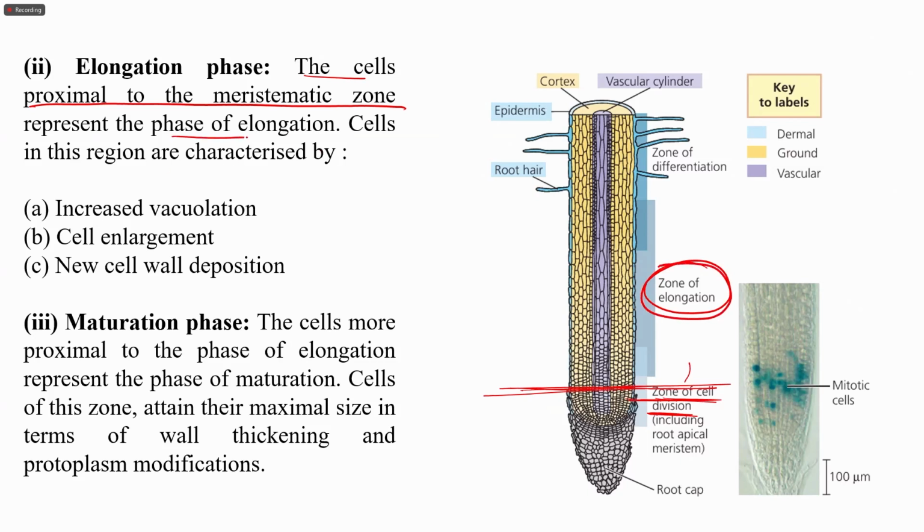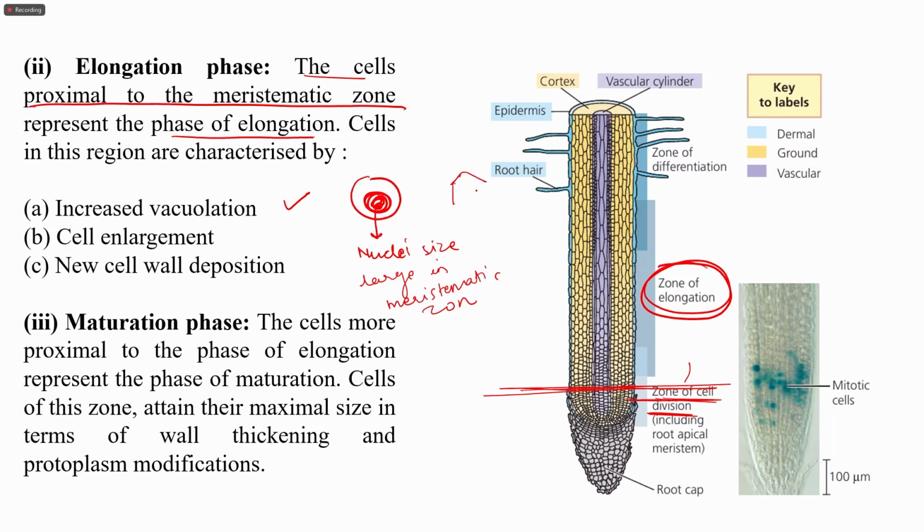This represents the phase of elongation. Cells in this region are characterized by increased vacuolation. So you may see there that in the previous case, there was a large inconspicuous nuclei. The nuclei size was large. Nuclei size large in meristematic zone.